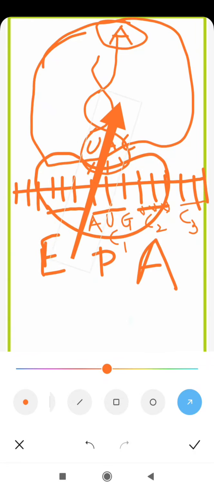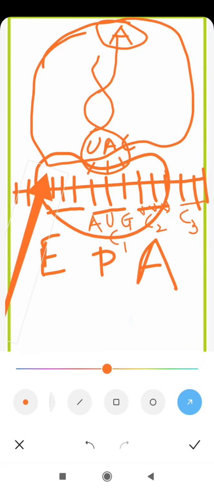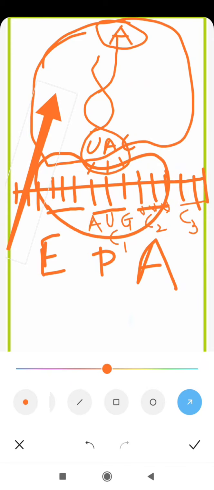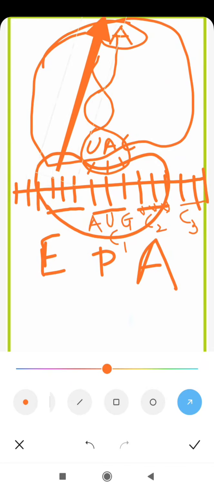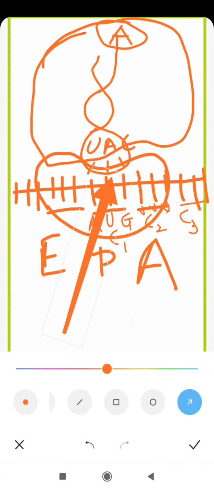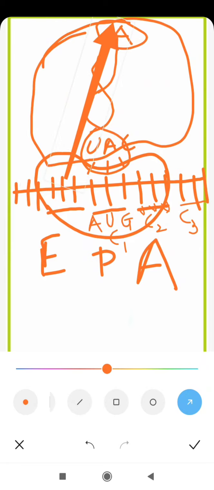After that, the larger subunit of the ribosome attaches to the smaller subunit, and this entire structure is the completion of the initiation complex. The initiation process is over.